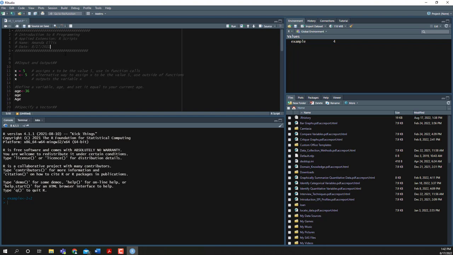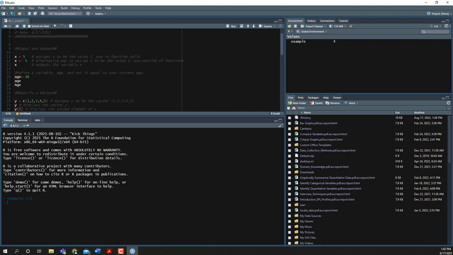So let's just start with some basics of R code. So the first thing are inputs and outputs. And we already saw this with that example where I assigned the word example to be equal to the number 4. Here I'm going to assign x to be equal to the number 5. Now earlier I used this left arrow. You can also just use an equal sign. Either of those will work.